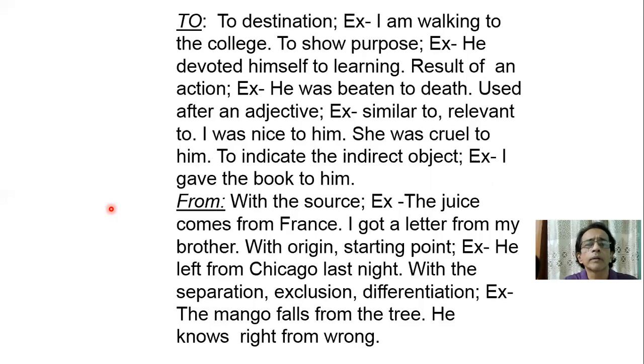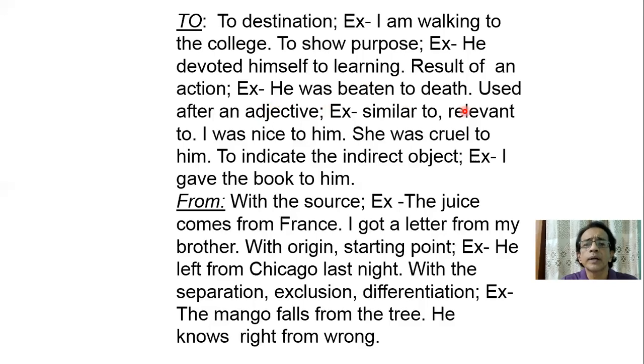So to is used for destination. Example, I am walking to the college. Again, to show purpose. Example, he devoted himself to learning. Result of an action. Example, he was beaten to death. That means this is a result of an action. He was beaten severely or mercilessly, then he succumbed to death. That's why he was beaten to death.